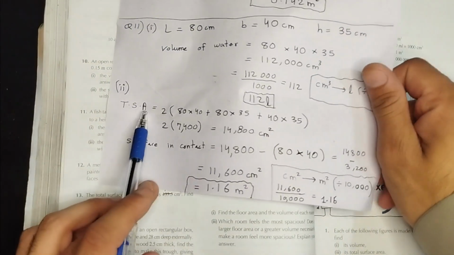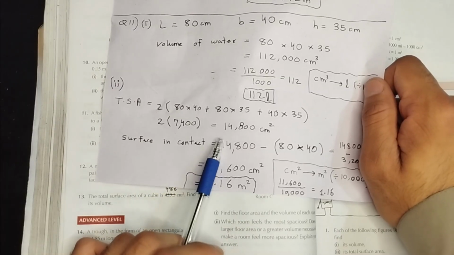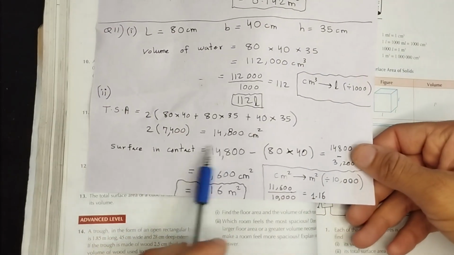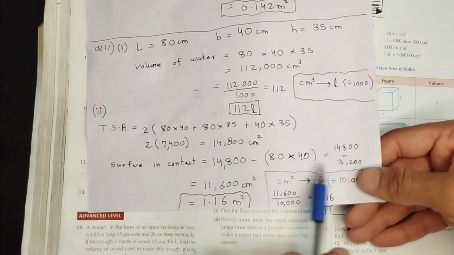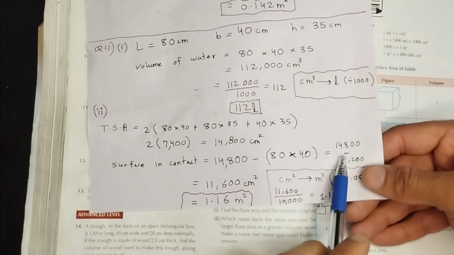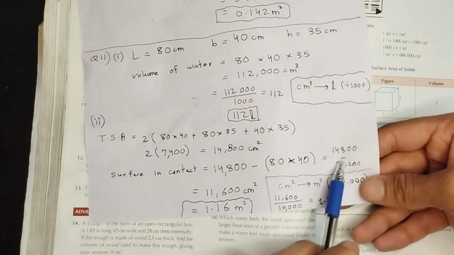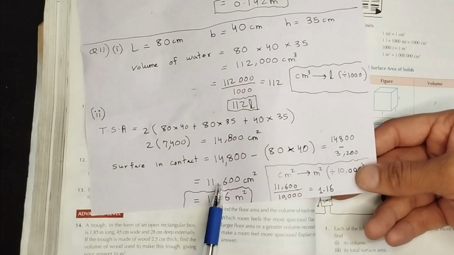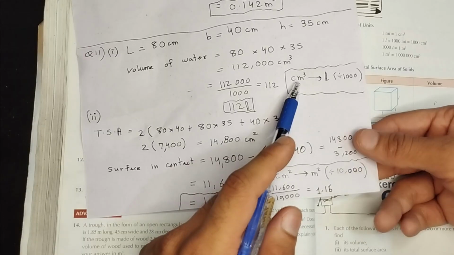Once you get the total surface area, which is this, you're going to find the surface that is in contact with water, and that's going to be the total surface area minus length multiplied by breadth. What is length multiplied by breadth? You already know that is 3200. So 14,800 minus 3,200, this is the total surface area that is in contact with water. The answer that we got and every calculation that we've done up until now was in cubic centimeters.